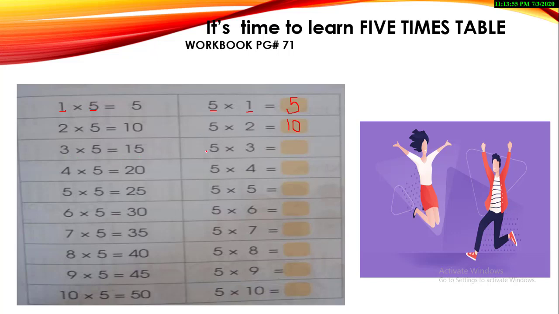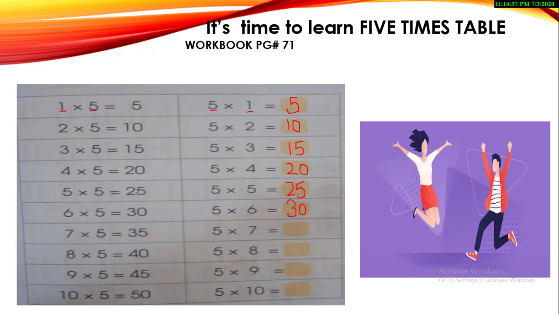3 5s are 15 or 5 3s are 15. Yes, this is also very easy. 4 5s are 20 and 5 4s are 20. Same answers. You can see that on both sides only the places of these two digits are changed, but the answer will be the same. 5 5s are 25. The sound is even the same in this row because both the digits are the same. 6 5s are 30 and 5 6s are 30.